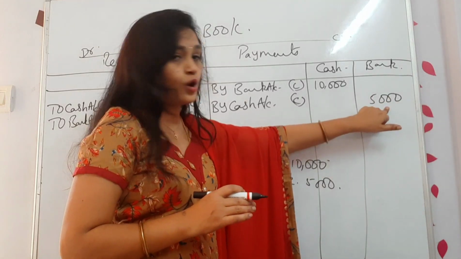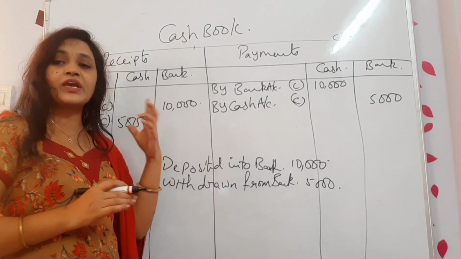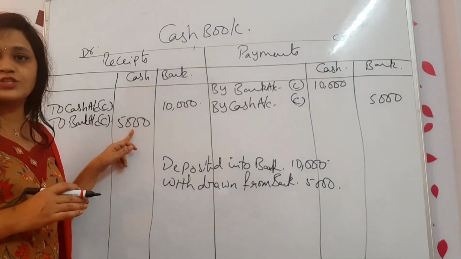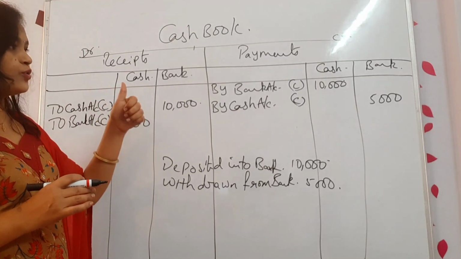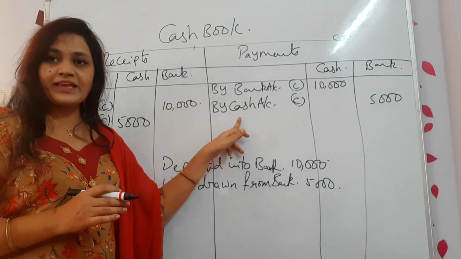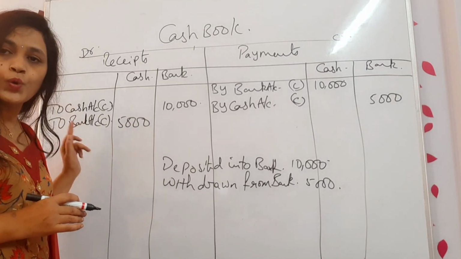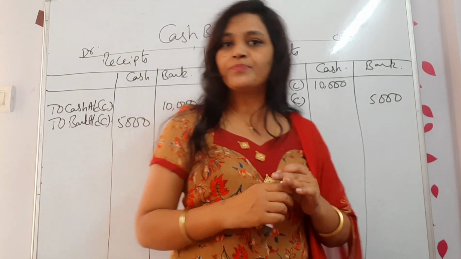So, in the bank column, we will enter the amount. Okay. For whom it is receipt? Cash. Cash is coming, right? Receipt side in the cash column, write down 5,000. Clear? So how do you mention the transaction? Bank column you entered, write down 'By cash account'. Cash column you have entered, write down 'To bank account'. Hope this one is clear. This is the way we will be writing the contra entries.